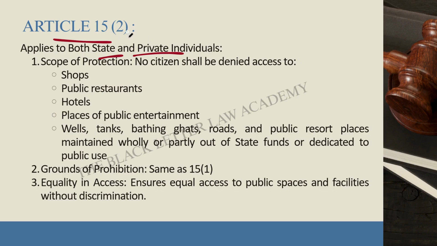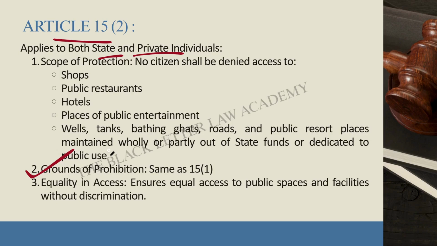What does Article 15 Clause 2 protect? Article 15 Clause 2 ensures equal access to shops, public restaurants, hotels, places of public entertainment, wells, tanks, bathing ghats, roads and public resorts, maintained wholly or partly out of state funds or dedicated to public use. The grounds of discrimination are the same as Article 15 Clause 1: religion, race, caste, sex, place of birth.